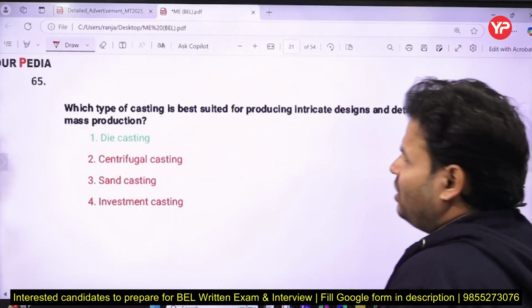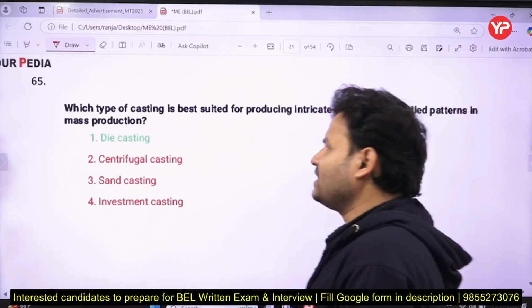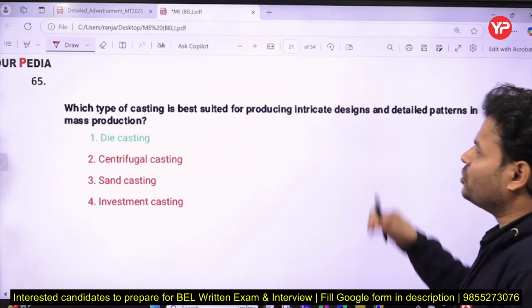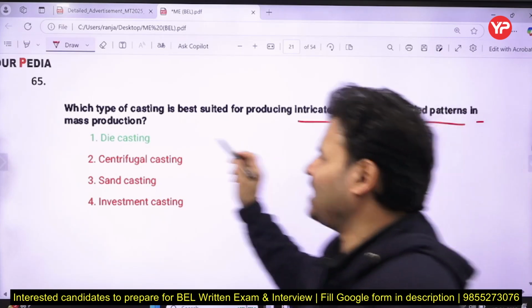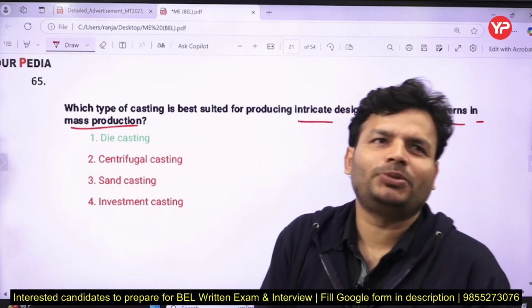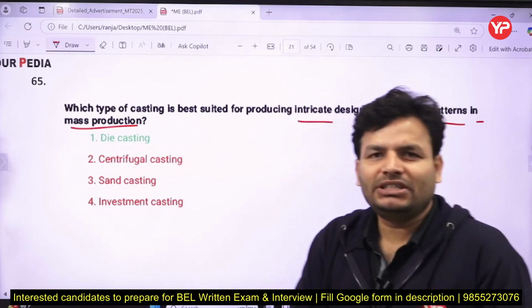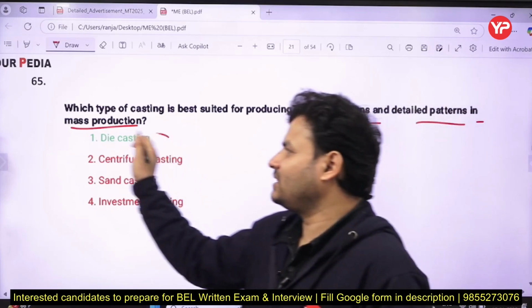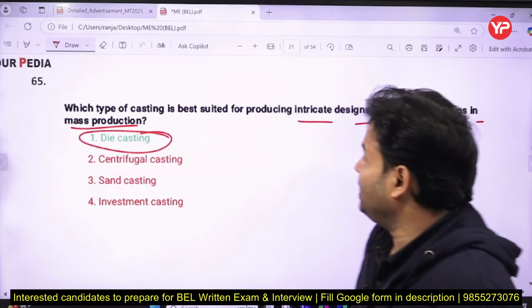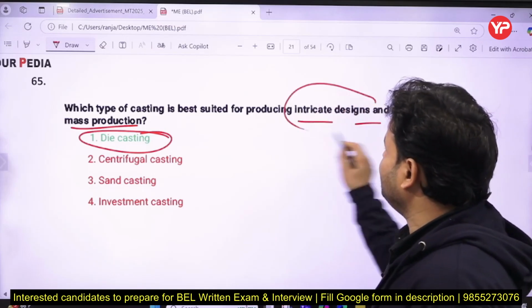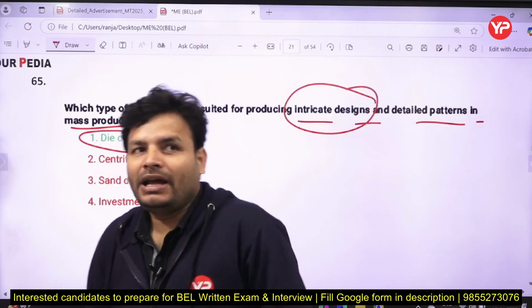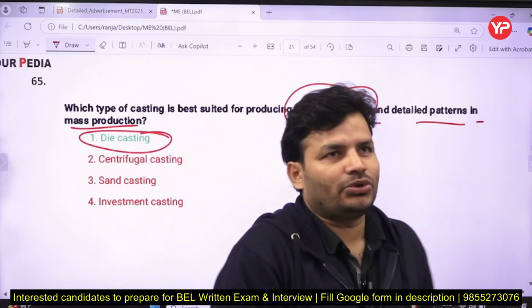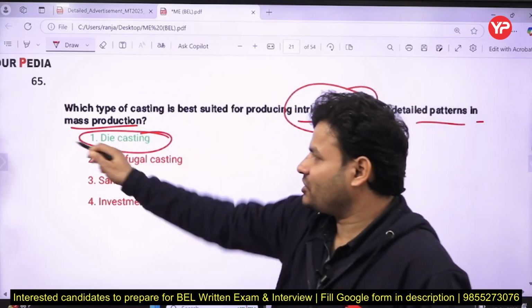Next question: which type of casting is best suited for producing intricate design and detailed patterns in mass production? When you have to go for mass production, in such case you are going to use die casting. In that you can get any intricate design which would otherwise be very difficult. You make a die accordingly, and then for mass production we can easily go with the die casting process.